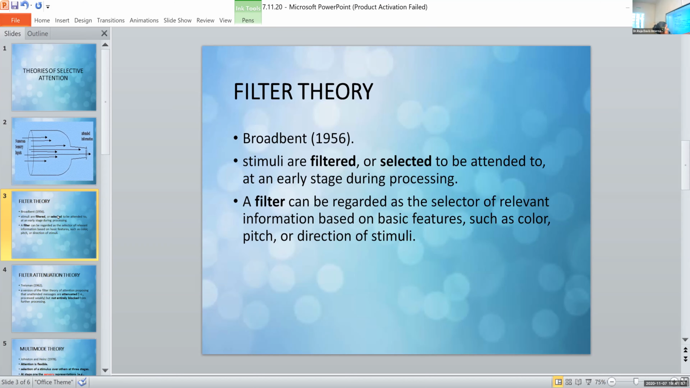So I'll explain what filter theory is. Stimuli are filtered or selected to be attended to at an early stage during processing. A filter can be regarded as the selector of relevant information based on basic features such as color, pitch, or direction of stimuli. As I told you, this is one of the classic bottleneck theories.